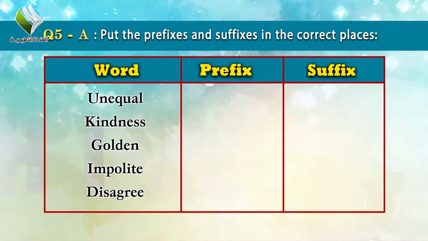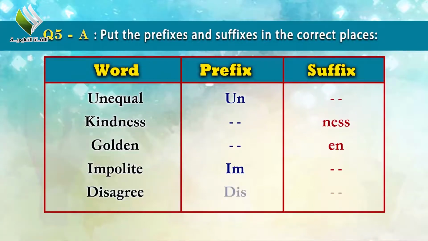Now the answer. The words I'm talking about: unequal, we use un as a prefix. Number 2, kindness, we use ness as a suffix. Number 3, golden, en is the suffix. Impolite, im is the prefix. Disagree, dis is the prefix.